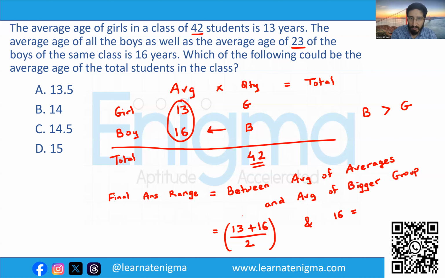So the range of the answer is between 29/2 and 16. Now 29/2 is nothing but 14.5. So the answer should be greater than 14.5 and less than 16. Now from the given options, there is only one option satisfying this criteria and that option is D. So the answer is 15 can be the answer.